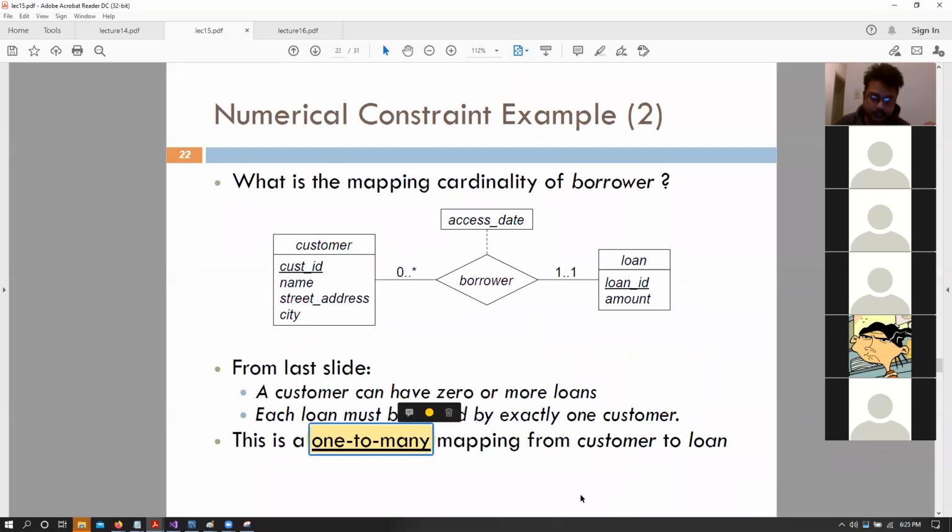So this is a one to many relationship, that if it is 0 to star and 1 to 1, right? Okay. So if that makes sense, we can also have many to many relationships, one to many, many to one, and so on, right? And one to one as well.